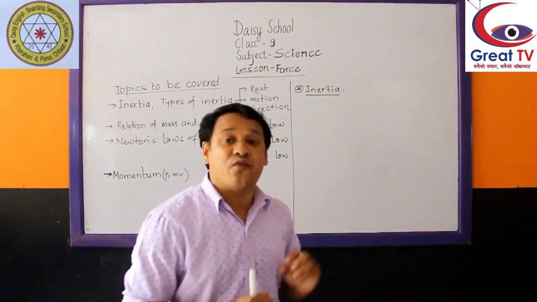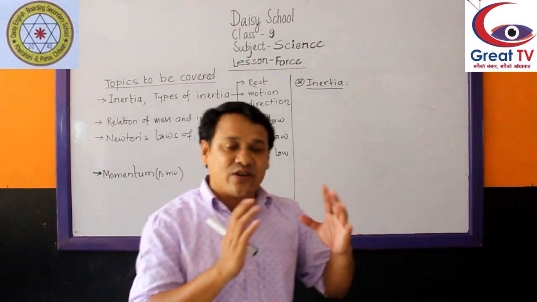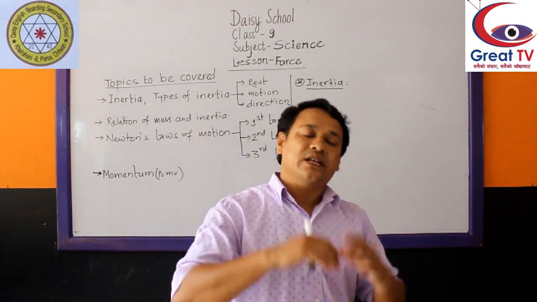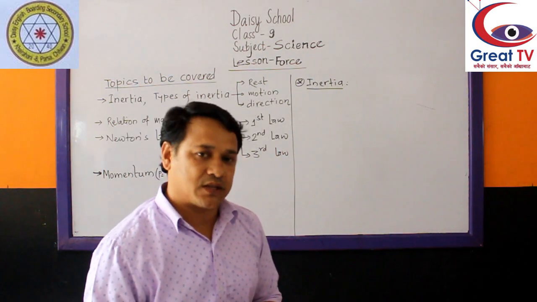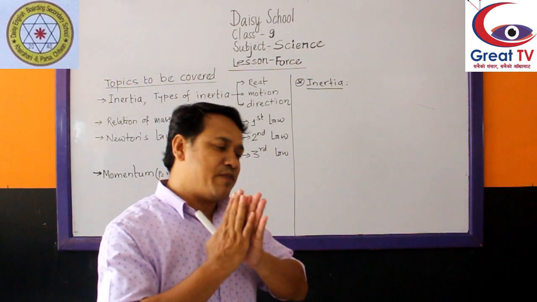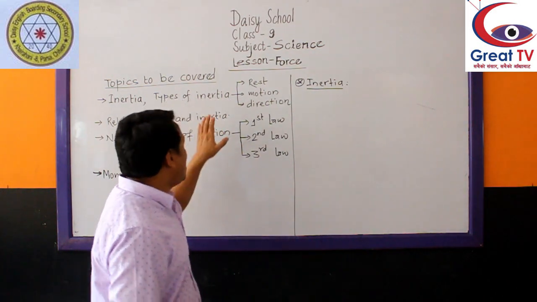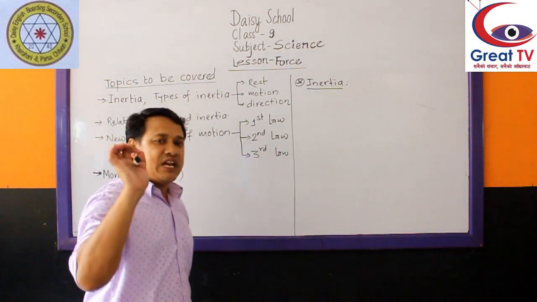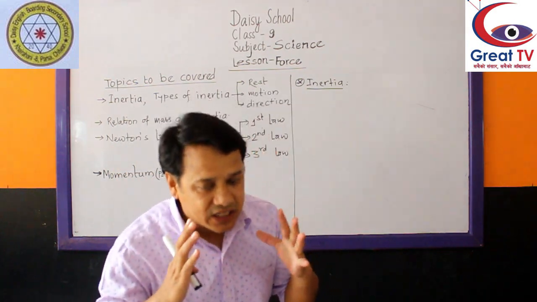Frictional force is an external force. So, if an external force is not acted over a moving object, it moves continuously, uniformly on a straight path, and a rest object remains at rest forever. This property of a body is called inertia: inability of a body to change its state by itself.